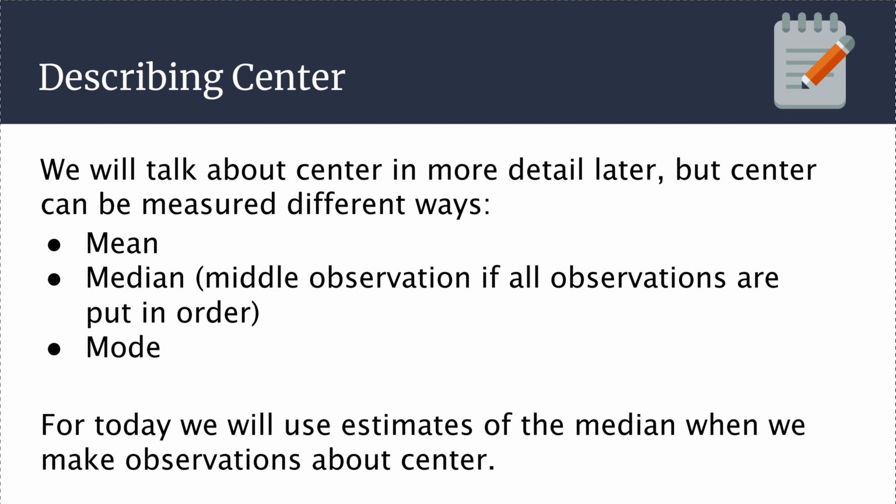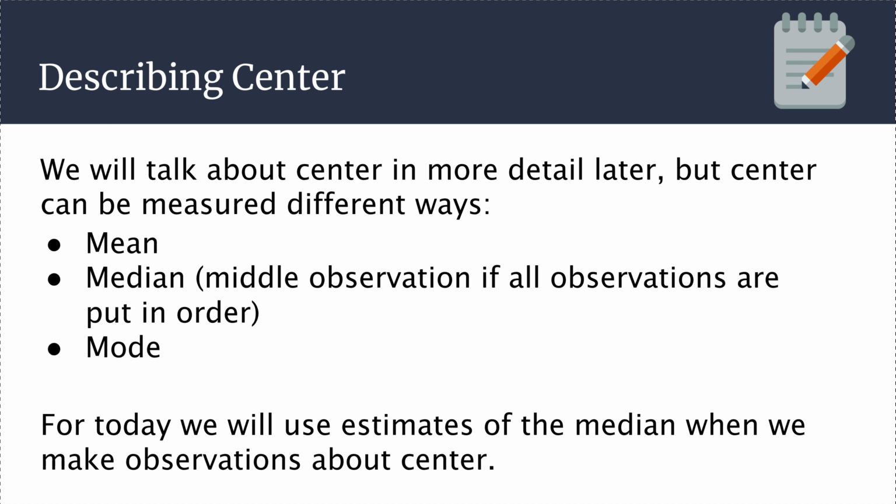When we're talking about the center of a set of quantitative data, we're going to use really one sort of term for today, but we'll dig into what center is and how to measure it later on. In general, think of center, measures of central tendency, as your basic mean, median, mode thing. Median, which we'll use mostly today, is the middle observation when all observations are put in order.